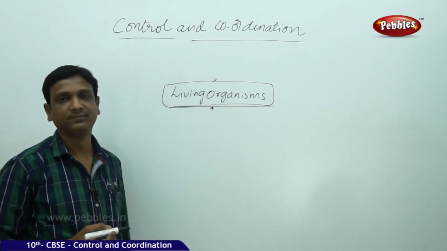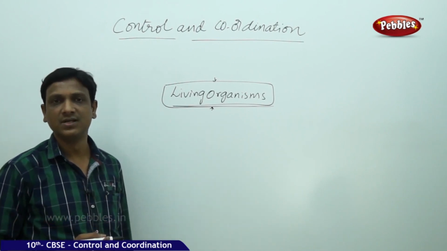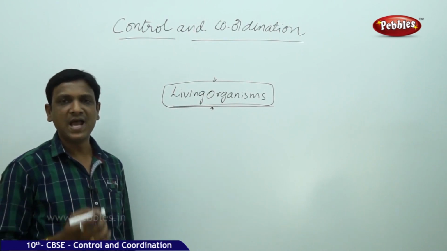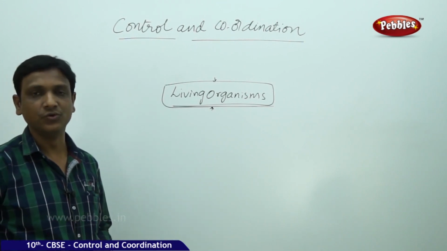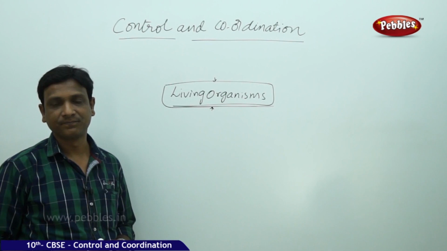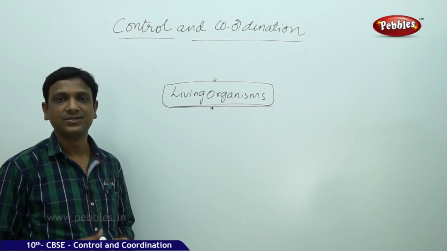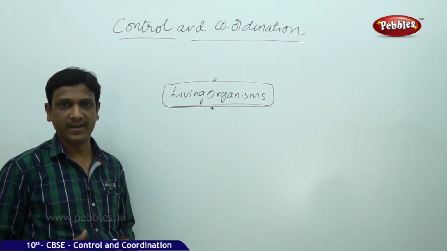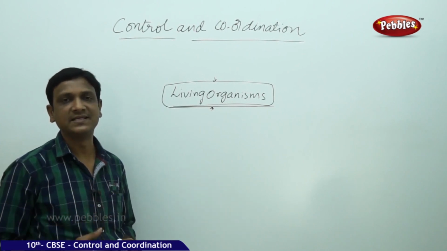That means that they have life. How do we say that these particular objects are living organisms and these objects are non-living organisms? On basing which criteria do you decide? We have been learning this since grade 3 or grade 4. Living organisms reproduce, breathe, grow, increase in their height, and eat. So there are many characteristics. Living organisms respond to stimuli. On basing various criteria, we say a specific thing is living.